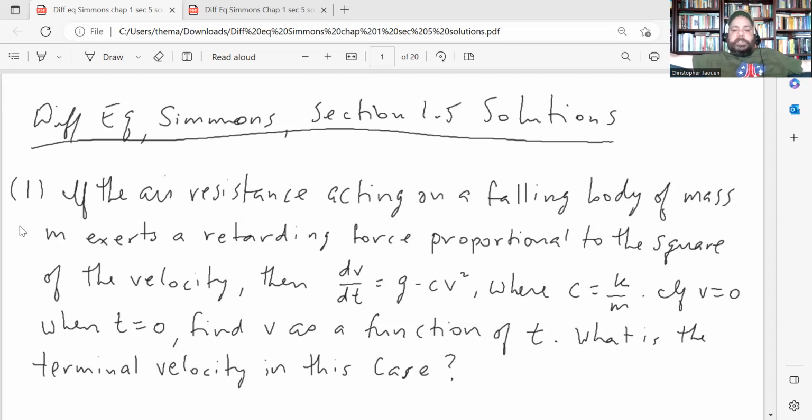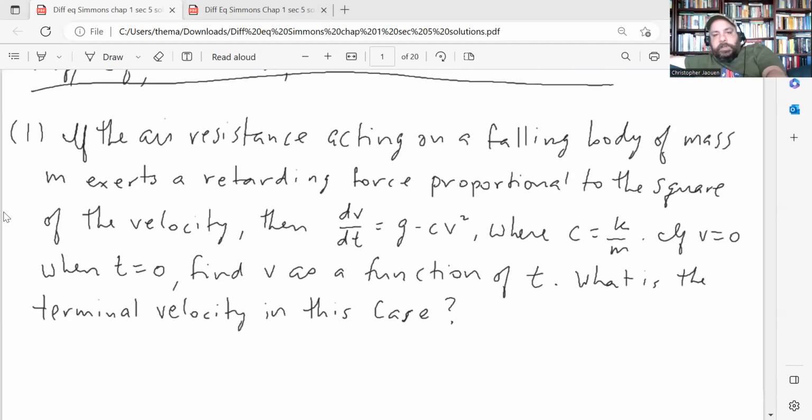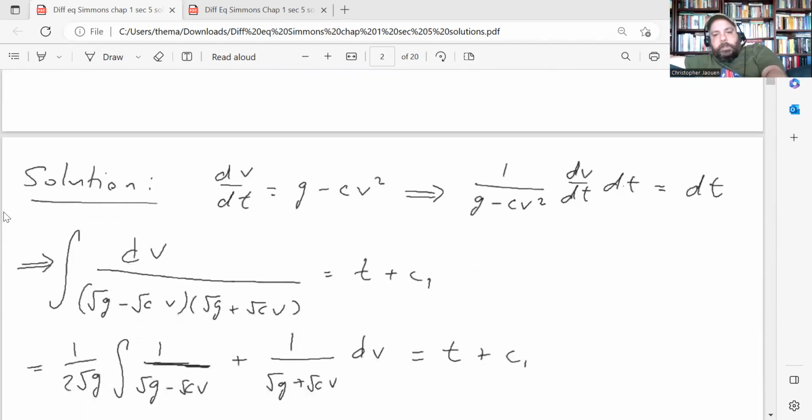So here, this is the case of when air resistance is proportional to the square of velocity. In the section itself, we did an example where air resistance was proportional to just the velocity itself. So this is a slightly different model. Here's the differential equation, dv/dt equals g minus cv squared. This is a relatively easy differential equation to solve. As usual in chapter 1, all these are going to be separable differential equations.